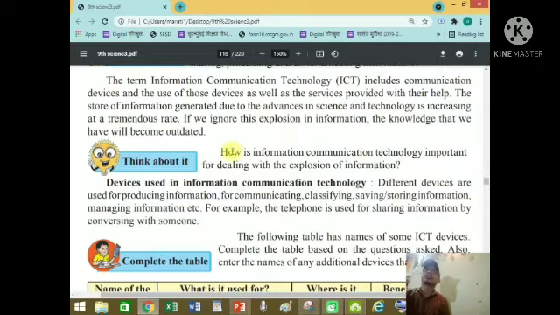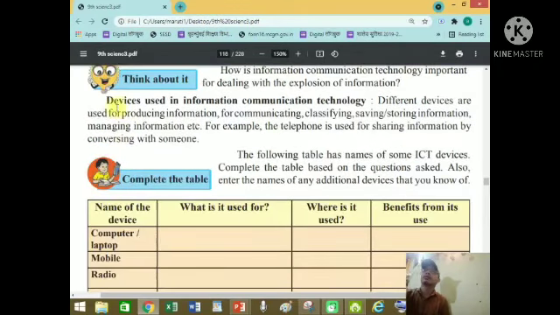Now, next, how is information communication technology important for dealing with the explosion of information? Devices used in information communication technology. Different devices are used for producing information, for communicating, classifying, saving, and storing information. For example, see this, devices used in information communication technology.